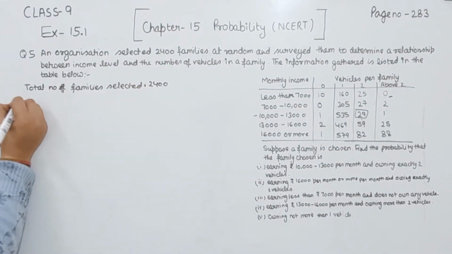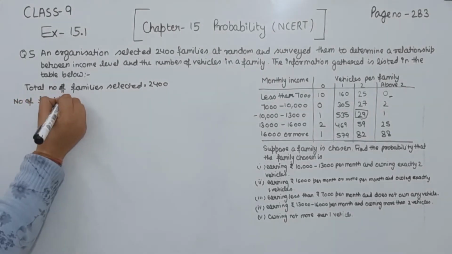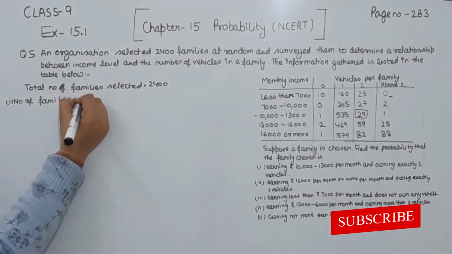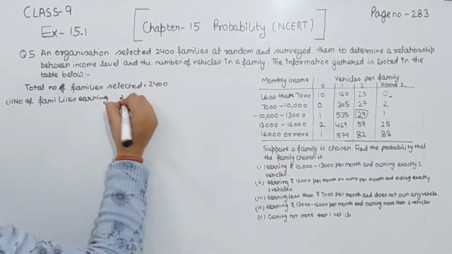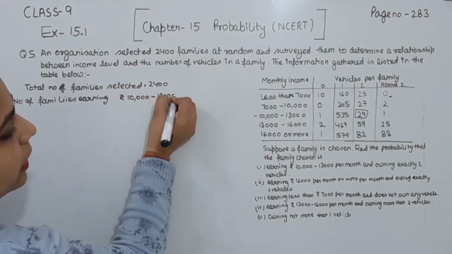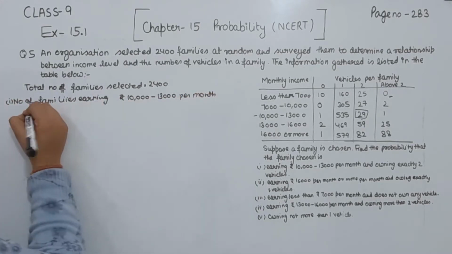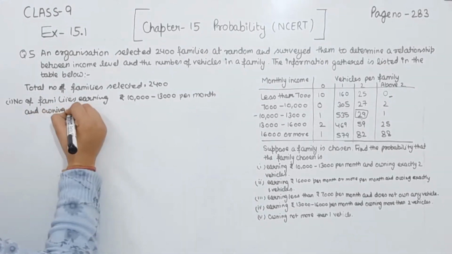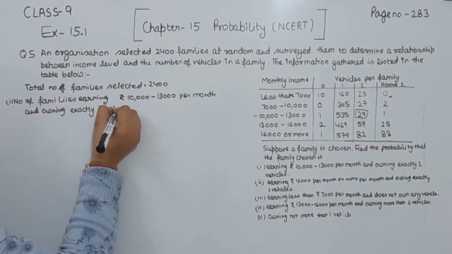Now we write the number of families for part 1, earning rupees 10,000 to 13,000 per month and owning exactly 2 vehicles.